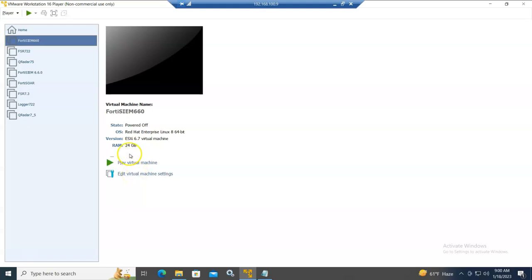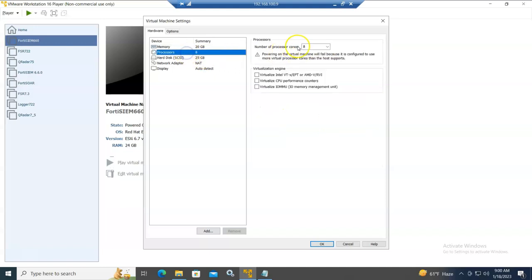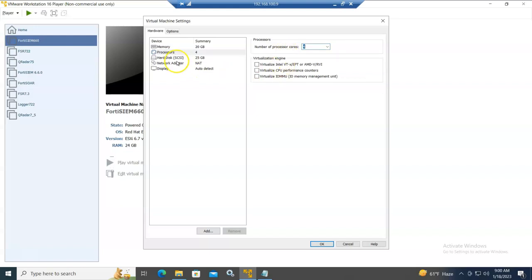I will just reduce this a bit because my server is 24 GB, so I will give some room for the operating system. So I will make it 20 GB only. So 2048 is 2 GB, so adding a 0 it will be 20. For the processors, I have only 4 cores available.